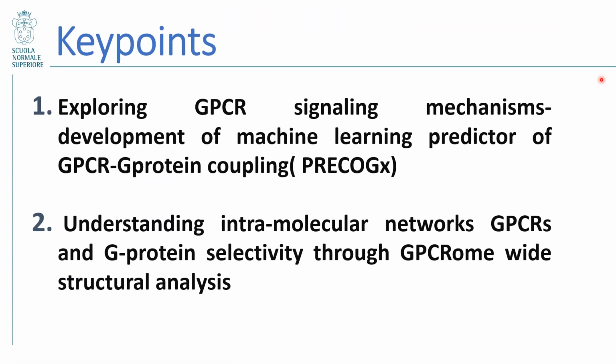In this presentation, I will be focusing on the two key elements that we are researching in our group. Firstly, I will talk about a previously published machine learning predictor of GPCR G protein coupling called PRECOG-X, via which one can explore signaling mechanisms of GPCRs. Second, I will extensively talk about the intermolecular networks that the GPCR and G protein create to enable selectivity, which we analyzed through the first ever GPCR-wide structural analysis.